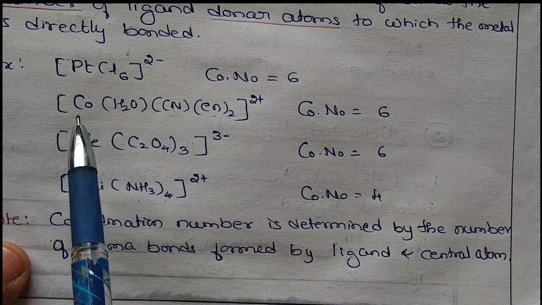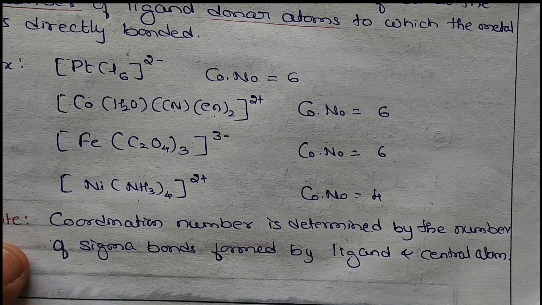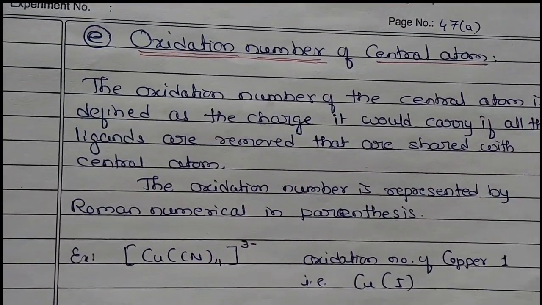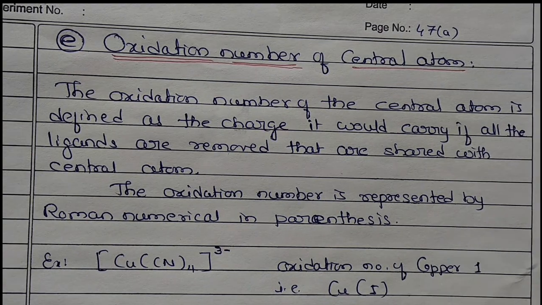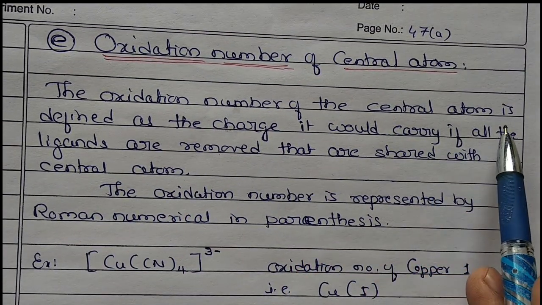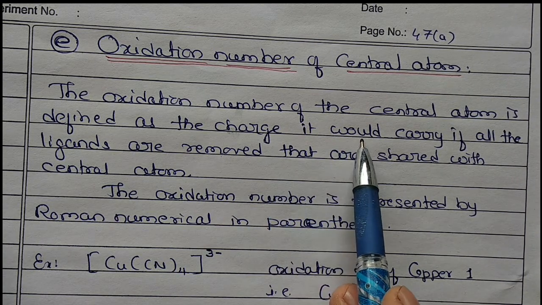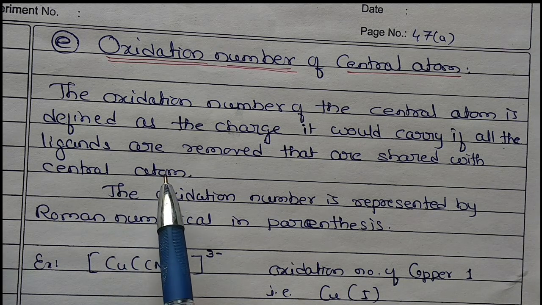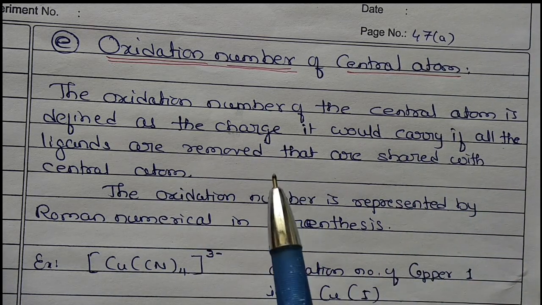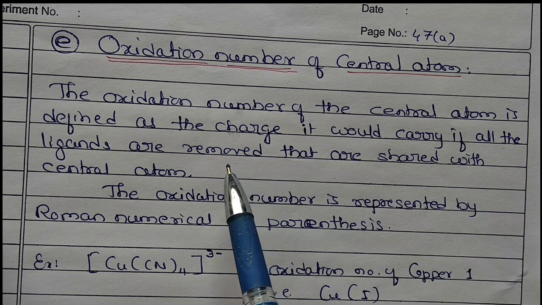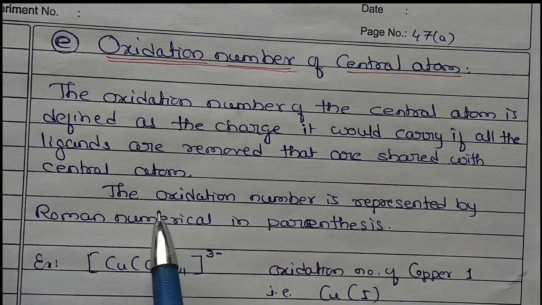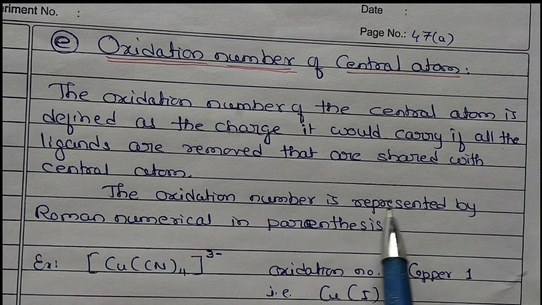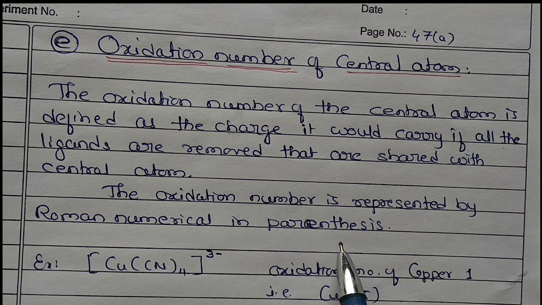So to get the oxidation number of a central metal atom: the oxidation number of the central atom is defined as the charge it would carry if all the ligands are removed that are shared with the central atom. When you remove all the ligands, what is the charge on that complex ion? That is the oxidation number. The oxidation number is represented by a Roman numeral in a parenthesis.